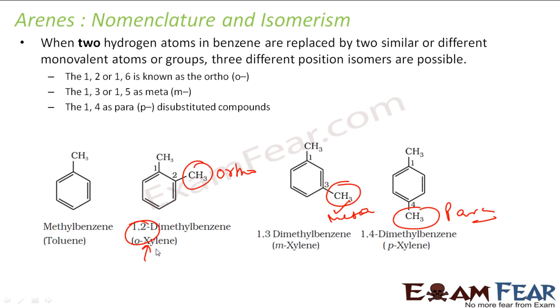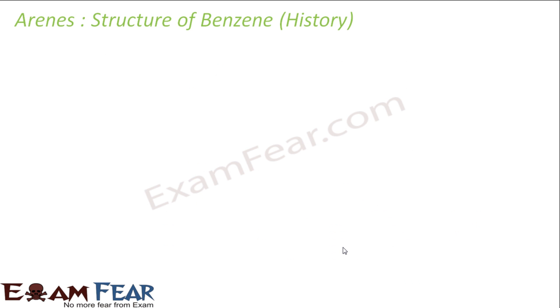One is orthoxylene, metaxylene, and paraxylene. Right? So when we talk about isomerism in benzene, we generally talk about ortho, para, and meta isomers. So ortho is second position, please remember. Meta is at third position, para is at fourth position. Okay. So let's see the history of benzene.